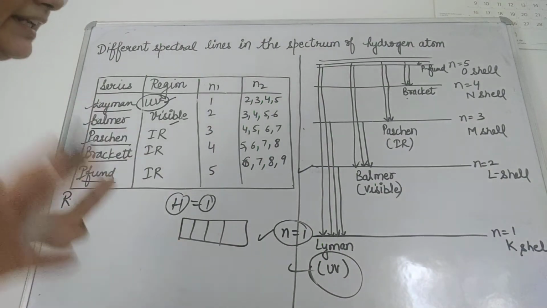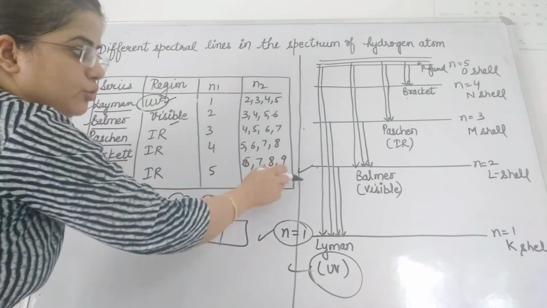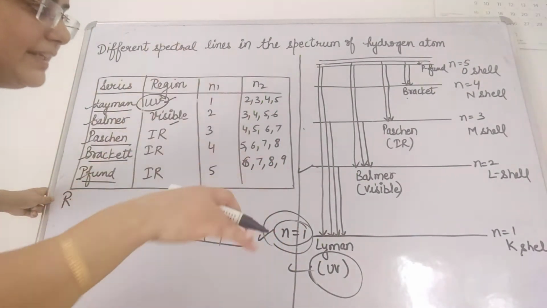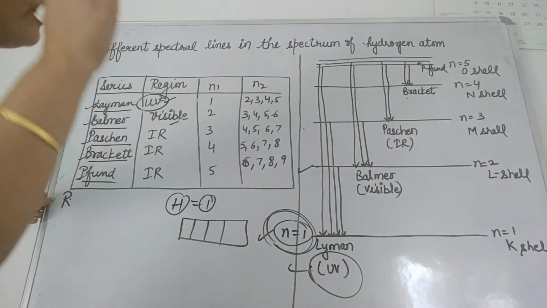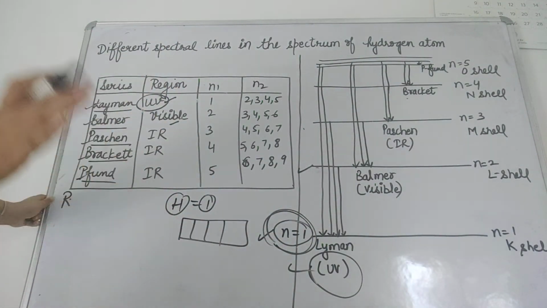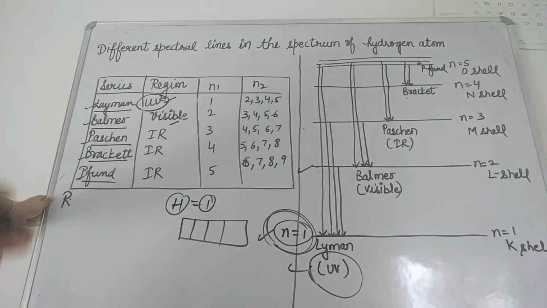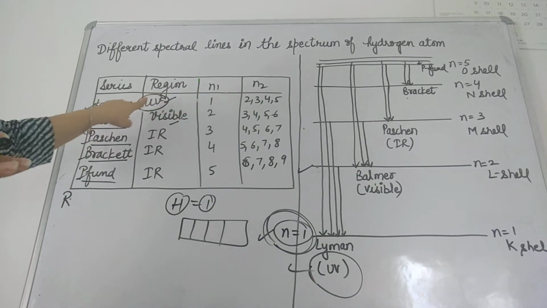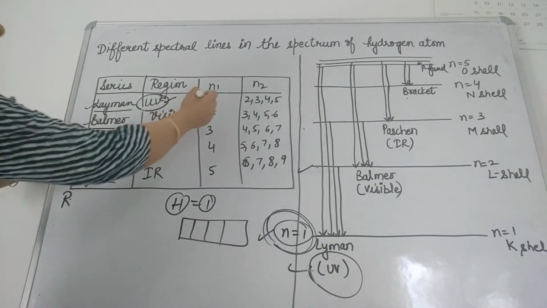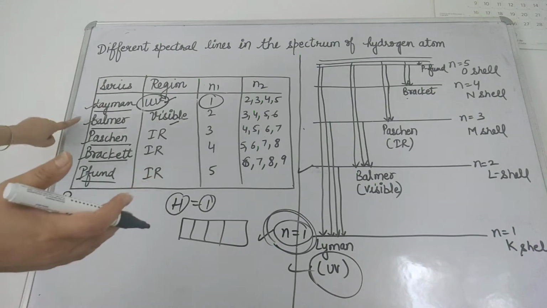If all the lines fall from 5, 4, 3, 2 to n equal to 1, it means all those lines are falling in the UV region and will be named the Lyman series, okay? So for the Lyman series, it is falling in the UV region and n1 value will always be 1, and n2 can be further raised: 2, 3, 4, 5.